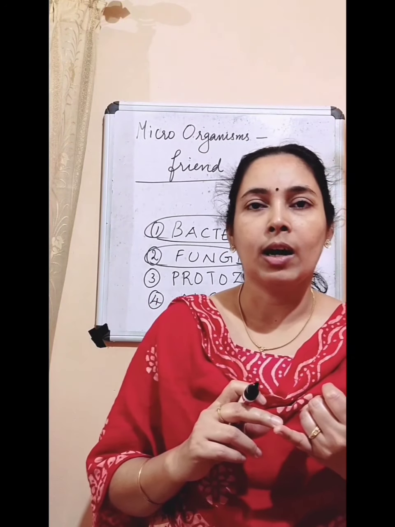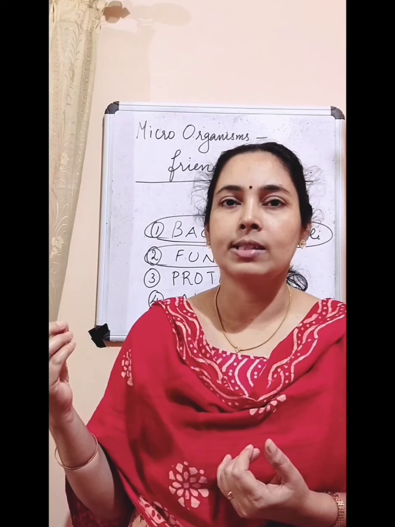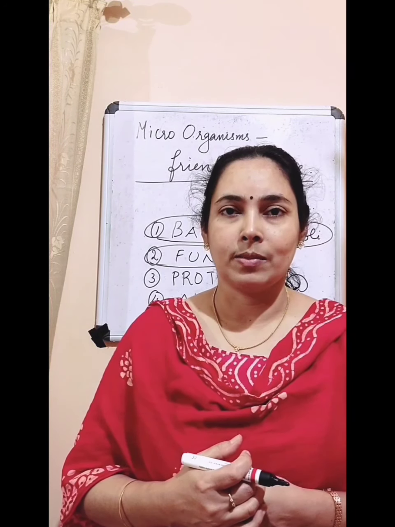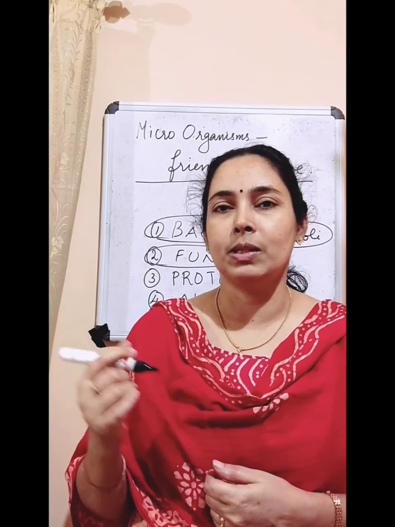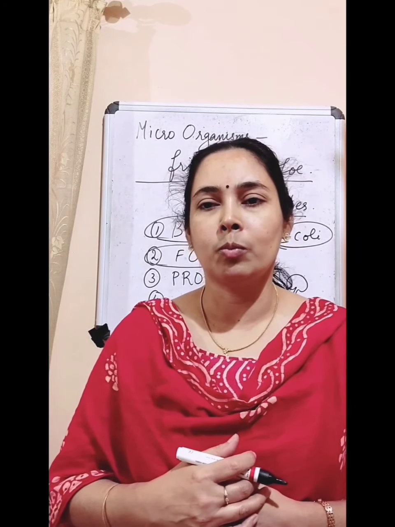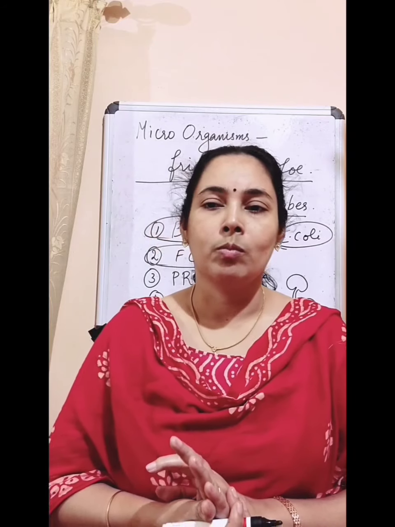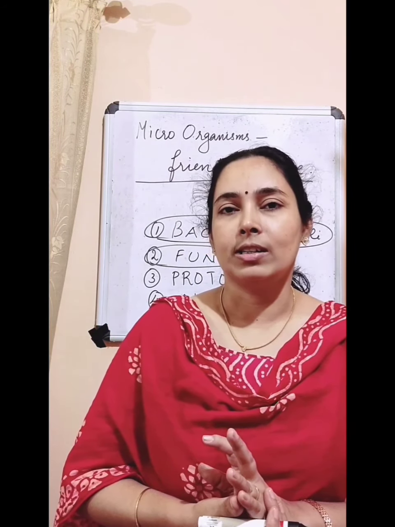And you have studied yeast is one example. Yeast is a unicellular organism and you can see it is a powder-like substance that we usually use for cooking food items. Okay, so you can see the picture of yeast. Then mushroom. Mushroom is also another example for fungus.